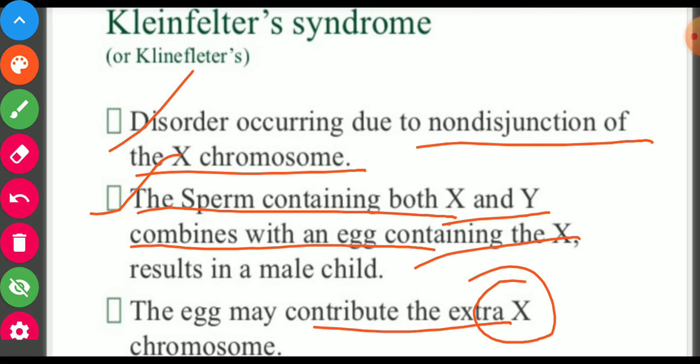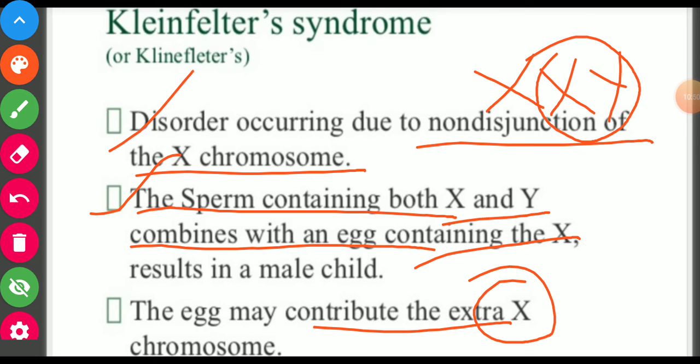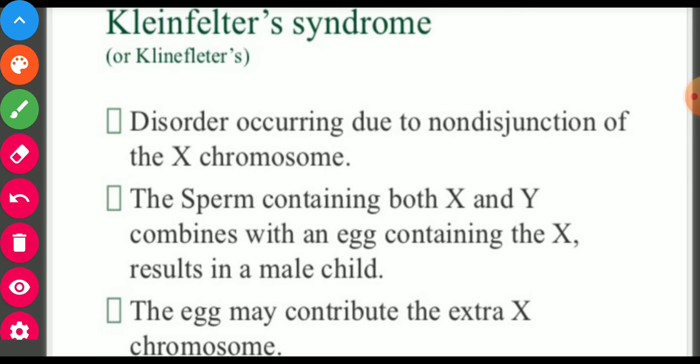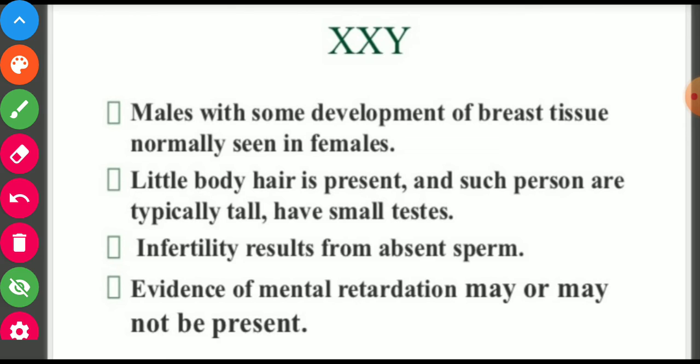So there is one excess X chromosome. So the combination becomes XXY in male. There should be this X chromosome, but there is an excess X chromosome in Klinefelter's syndrome. This is a combination of sex chromosomes where one copy of extra X chromosome is present.